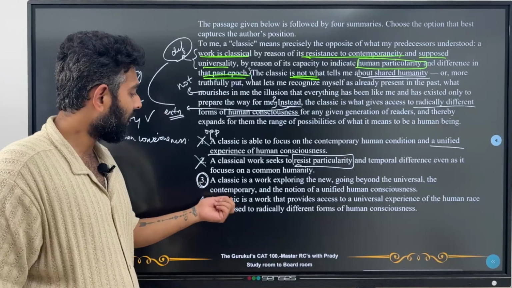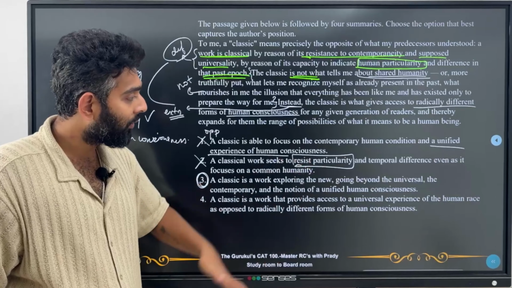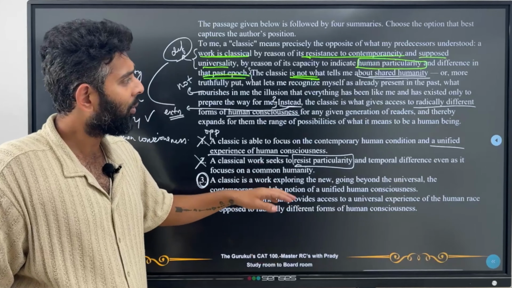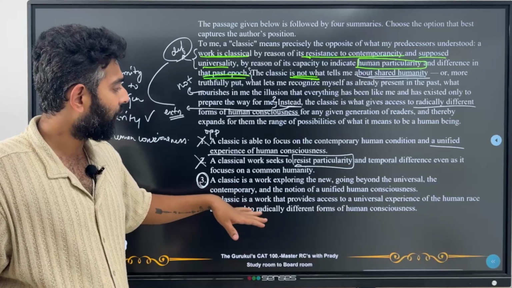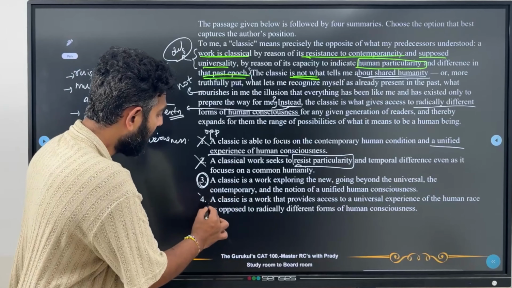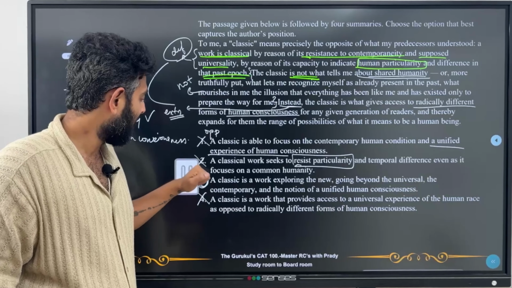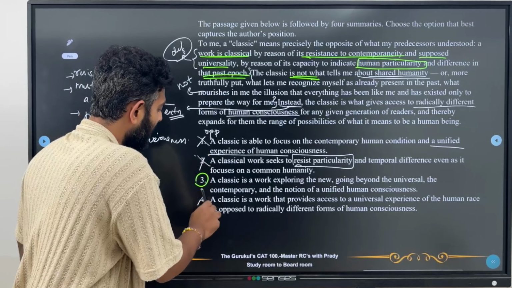Now let's look at 4. A classic is a work that provides access to universal experience of the human race as opposed to radically different forms of human consciousness. No, but we want access to radically different forms of human consciousness, right? So this again becomes the opposite of what we were trying to get. So this should not be our answer. The best possible answer for us becomes C.